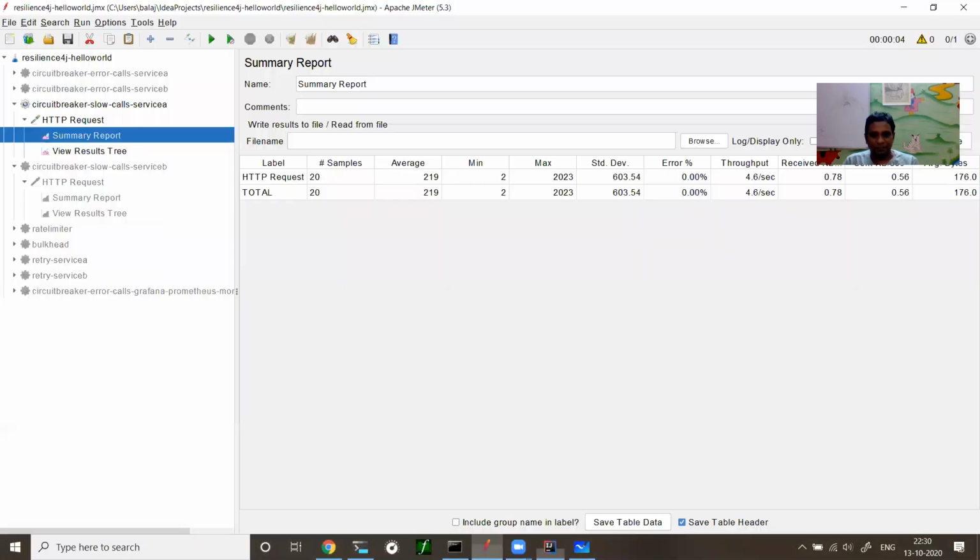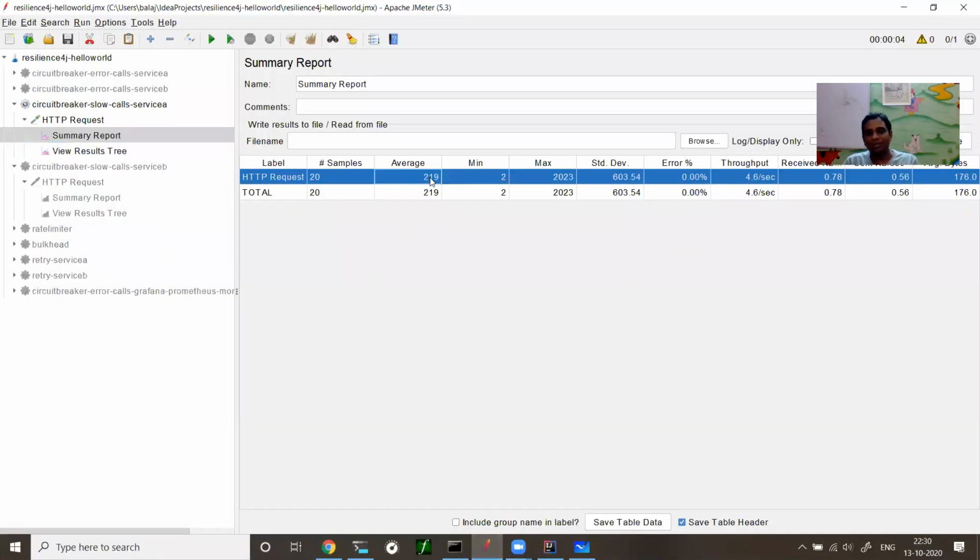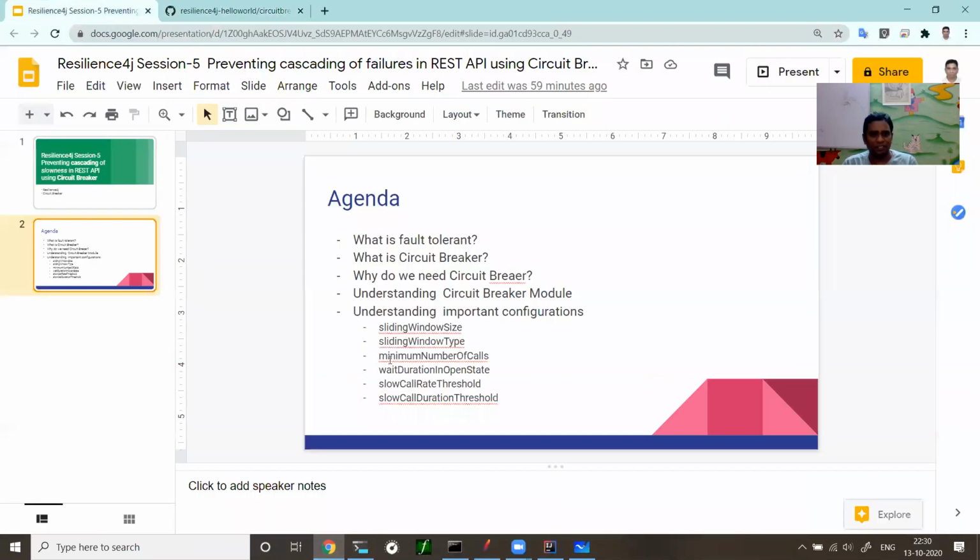So that's good. We improved the performance of the microservice, with the response time averaging 219 milliseconds instead of 1100 milliseconds. I think that's what I intended to cover in this session.